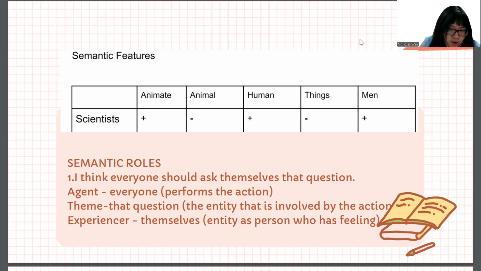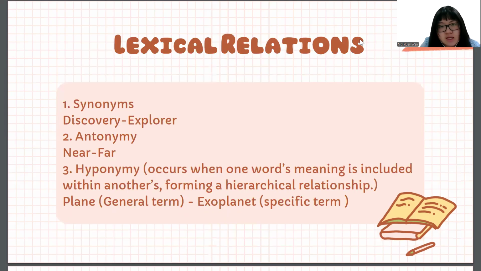Next one is semantic role. The sample sentence that I have chosen is, I think everyone should ask themselves that question. In this sentence, everyone is agent, and that question is the theme, and themselves is experiencer.